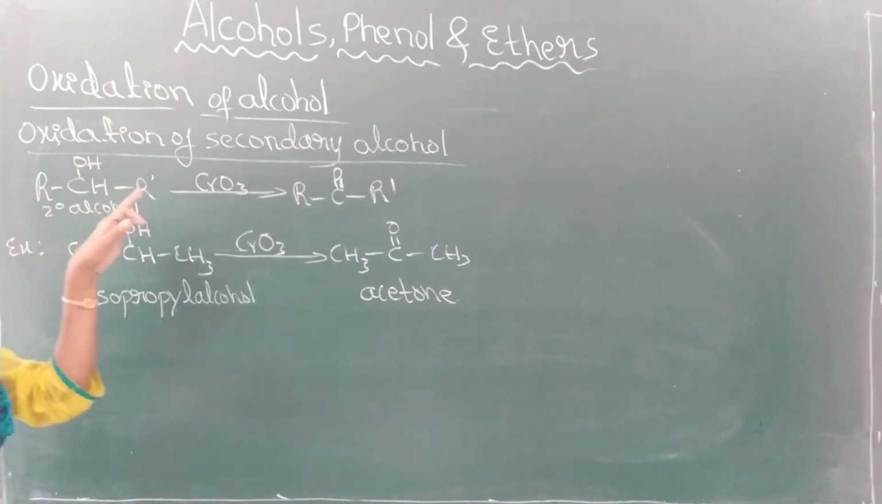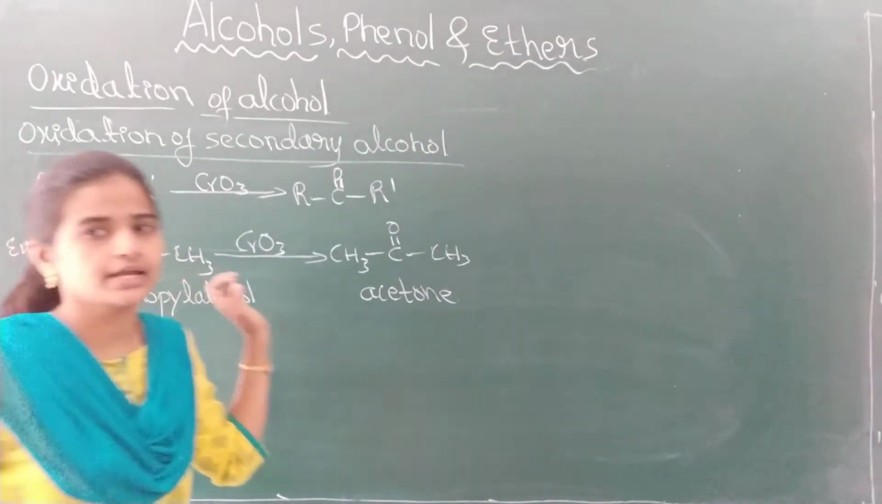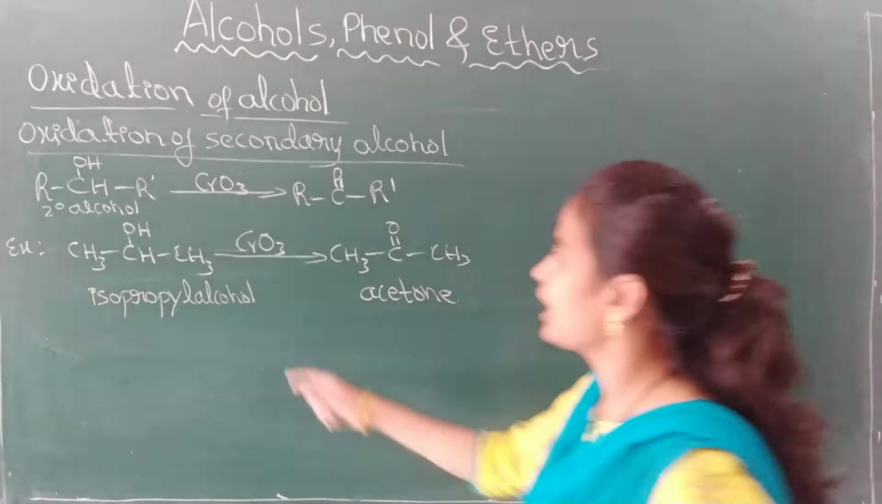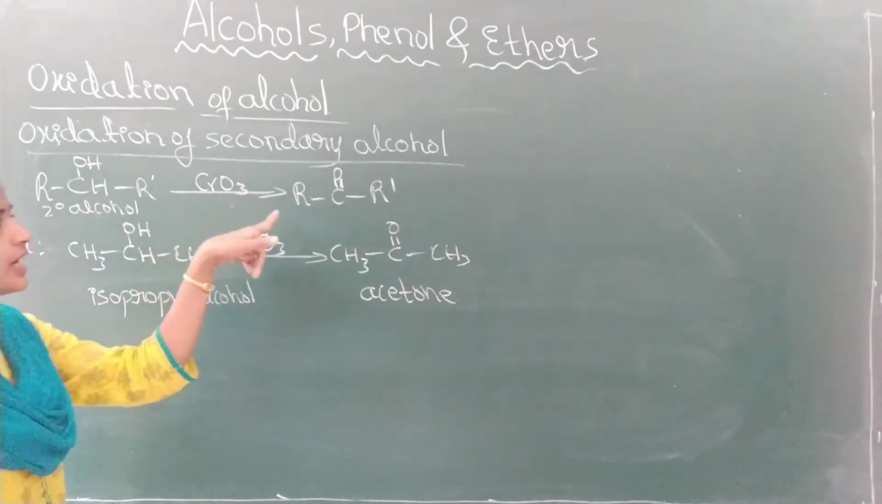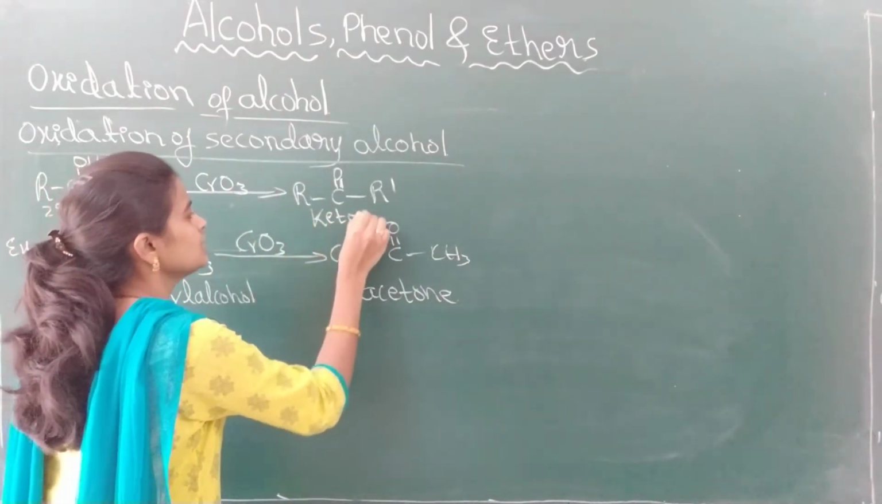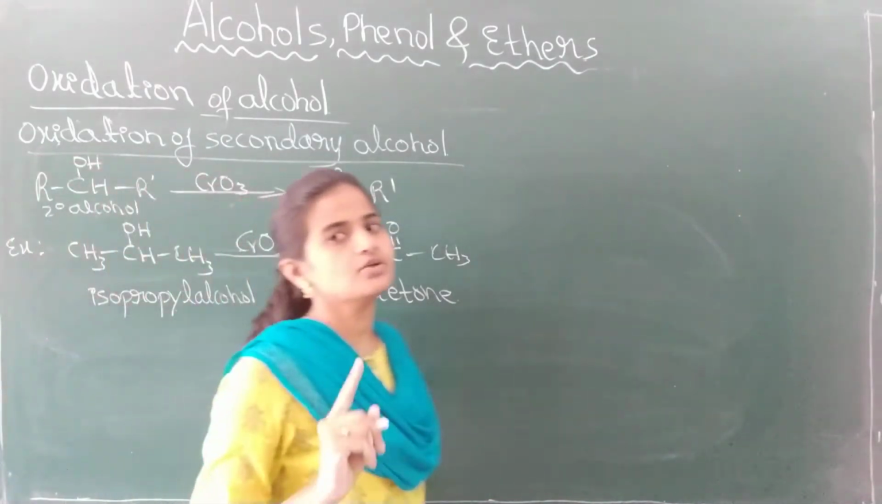Secondary alcohol, R-CHOH-R, on treating with chromic anhydride, CrO3, chromic oxide. What does it form? Ketone. It forms organic compounds called ketones. Secondary alcohols on oxidation give ketones.